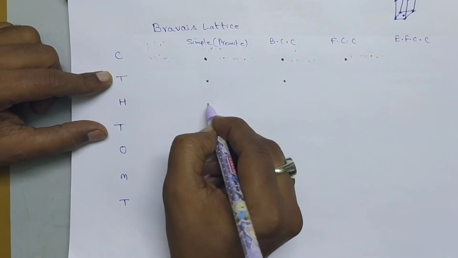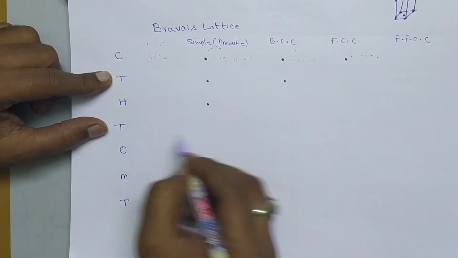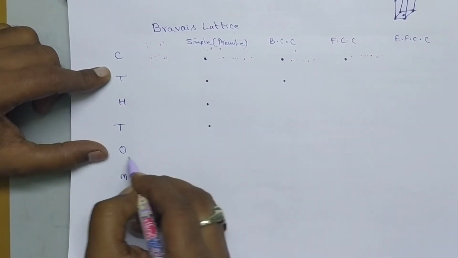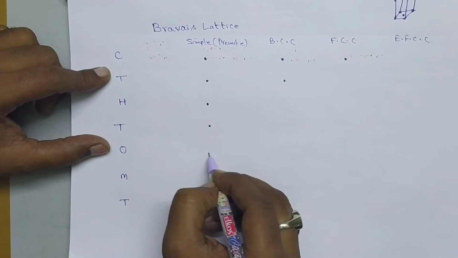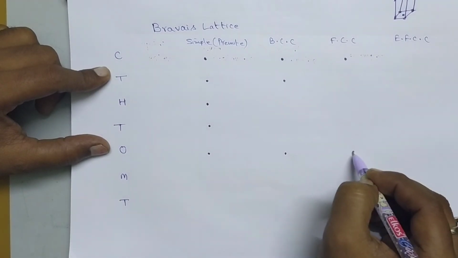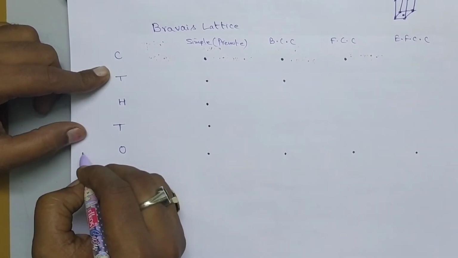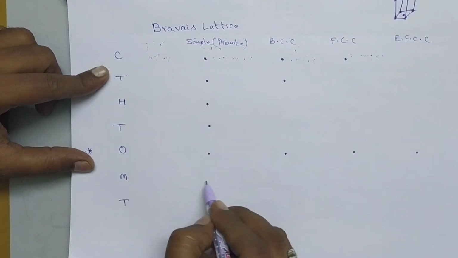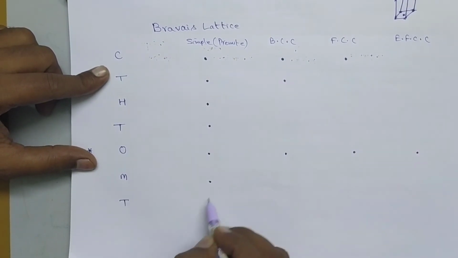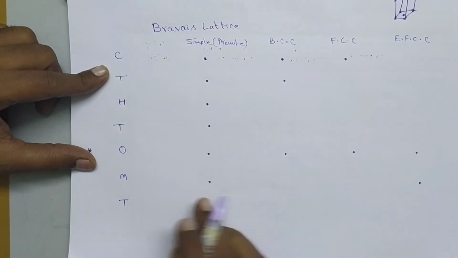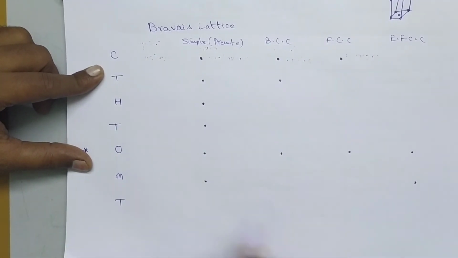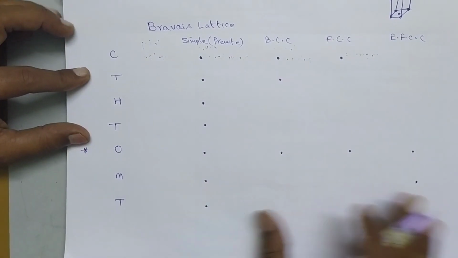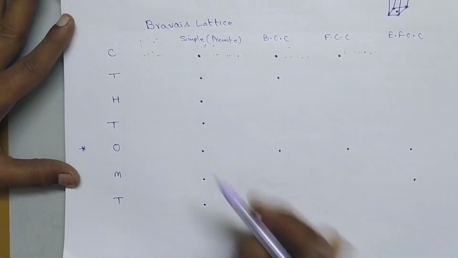And next hexagonal structure, there exists only 1. Next in case of trigonal there exists again 1 only. In case of orthorhombic structure there exist 4 types of unit cells. Remember, orthorhombic structure is an example which possesses 4 types of unit cells. And next monoclinic, there are 2 types: the first one is simple, the second one is end face centered. And in case of triclinic there exists only 1. So you have to remember like this. Okay, clear?